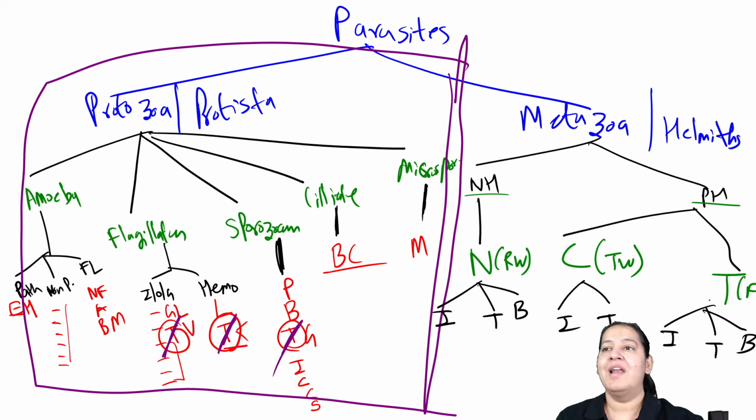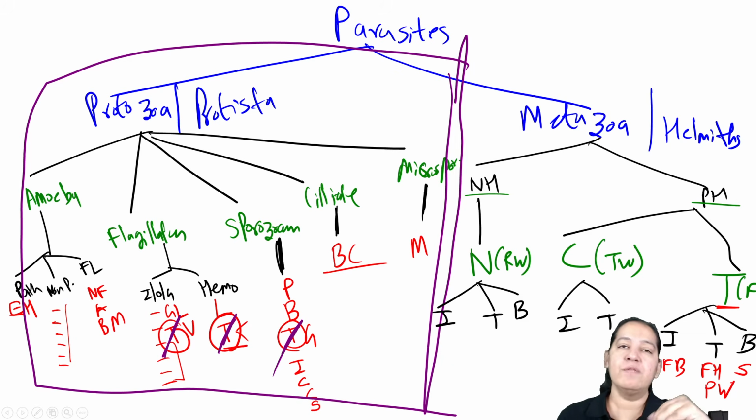Okay, I will try. Let me start with trematodes. In blood, only one, Schistosoma, is there. In intestine, only one, Fasciolopsis buski, is there. But in tissue, there are two. In the liver, it is Fasciola hepatica. In the lung, it is Paragonimus westermani. You will say, ma'am, why are you repeating the same thing again and again? Just now you taught us.